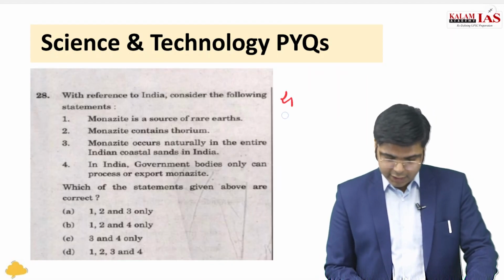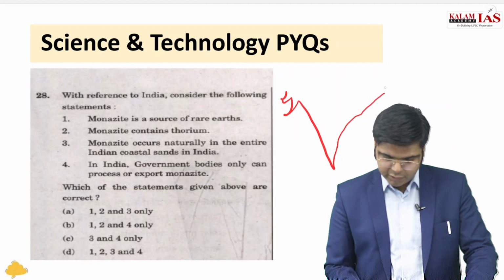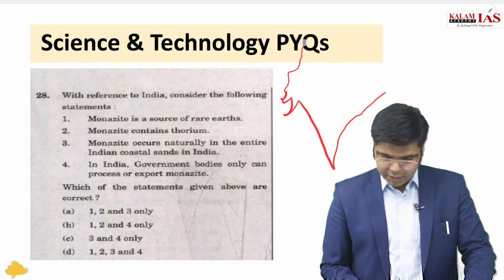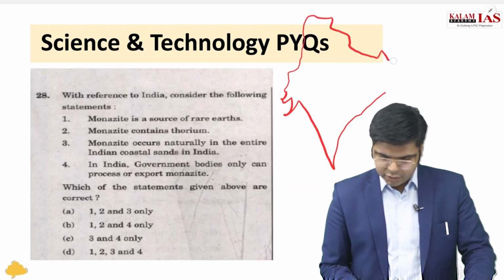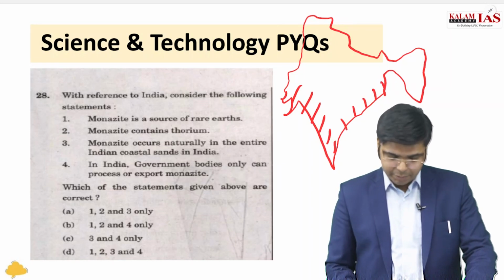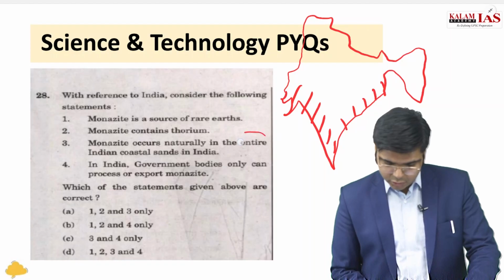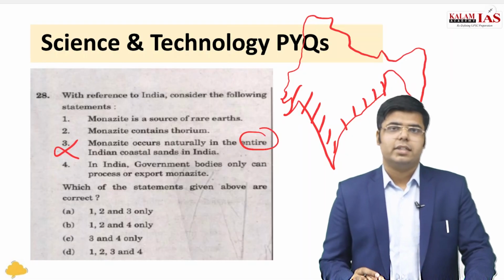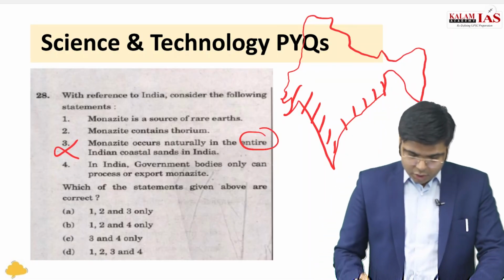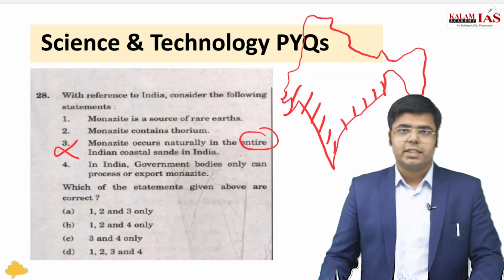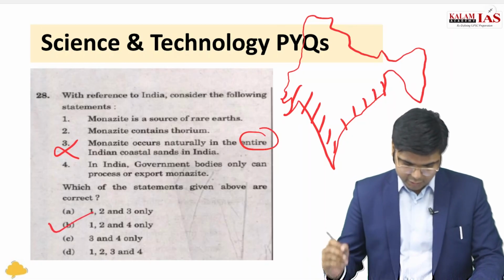India has such a long coast of over 7,500 kilometers. In all this coast of India, there would be the presence of monazite sands. So this statement looks very far-fetched, that the whole of this coast which I have shown you in the map of India has thorium. So the word entire is making this statement wrong, that the entire coast of India sand cannot have monazites or thorium for that matter. So monazites are not entirely available, and if you eliminate this third statement, you have your answer, that 1, 2 and 4 are correct.